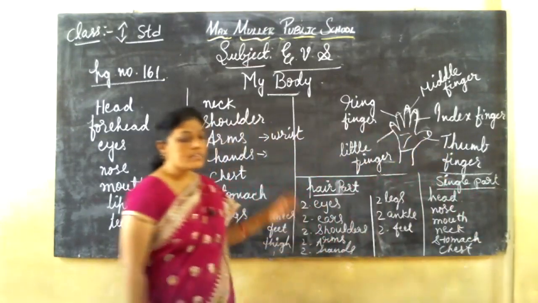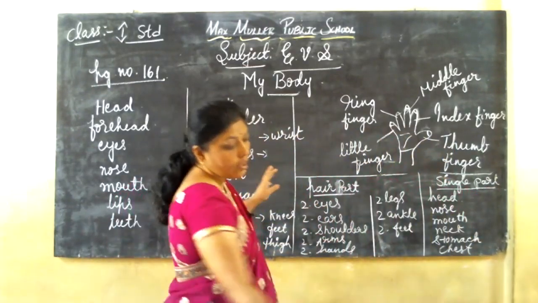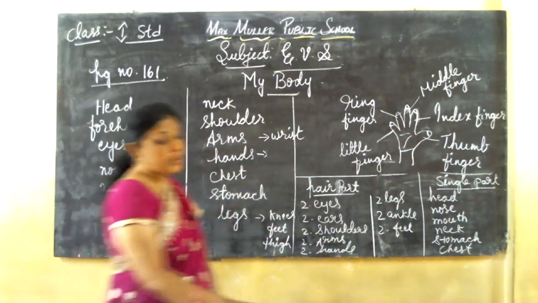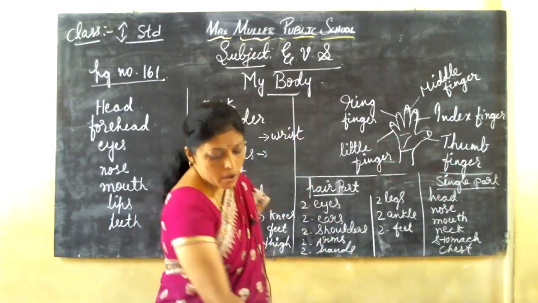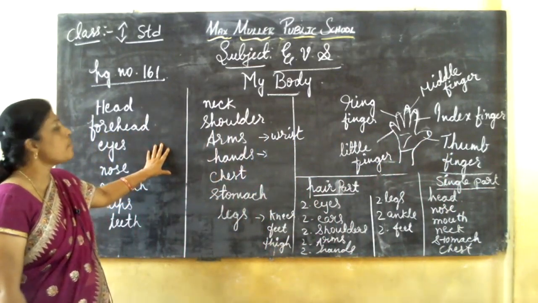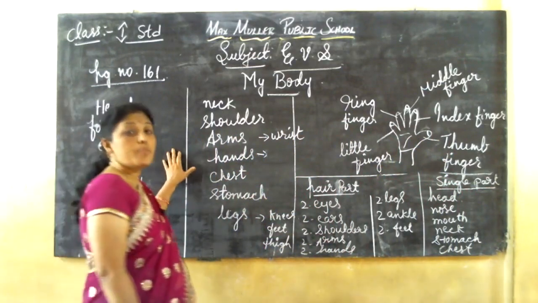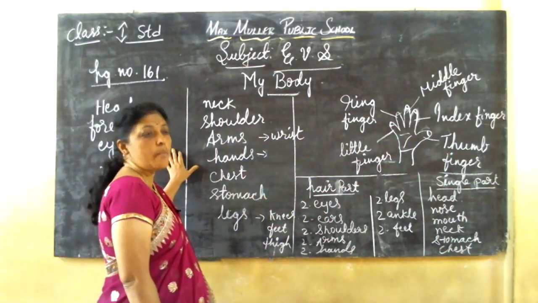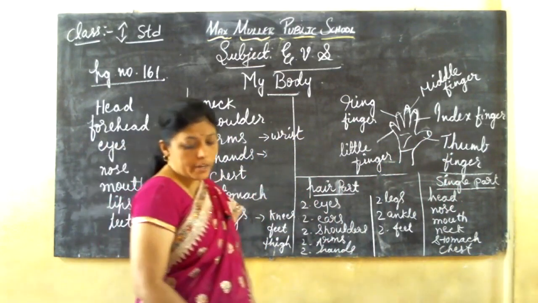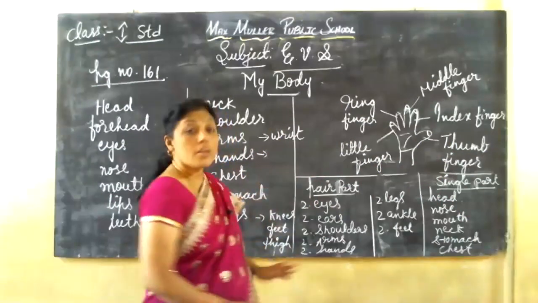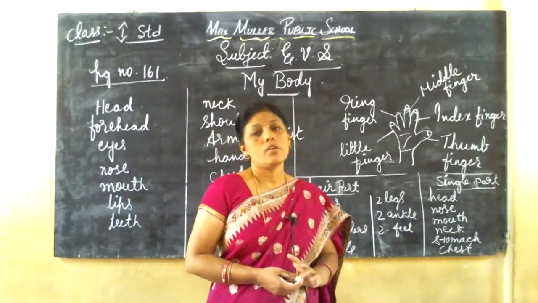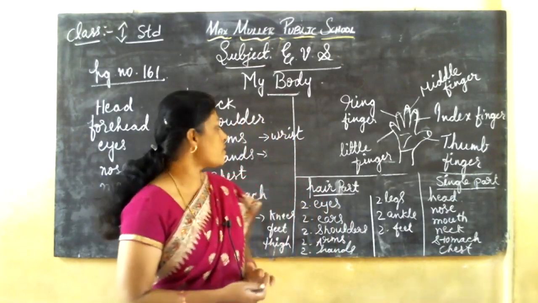So we recall it once. Each part of our body has a name. We have many parts, isn't it? Our body has many parts. So each part has a different name and each part performs a different function, isn't it, children? Yes. Each part is useful to us, isn't it, children?